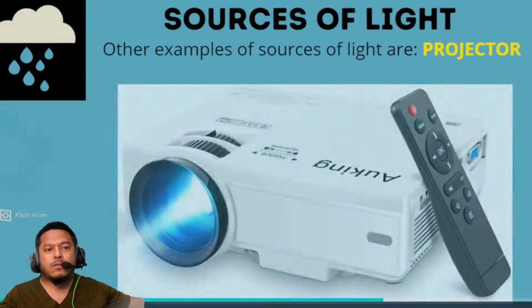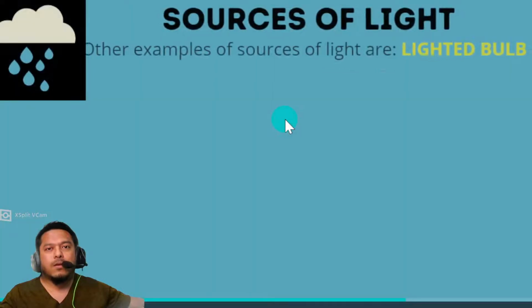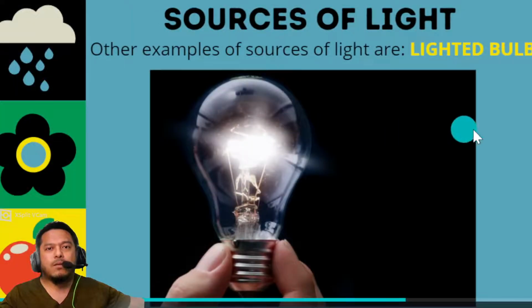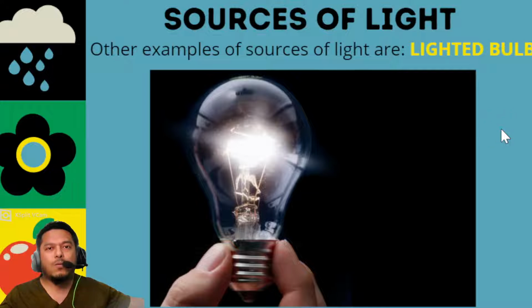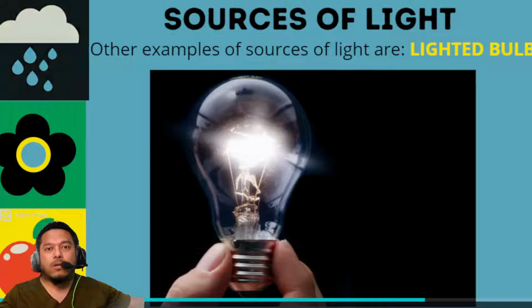Okay, next example will be a light bulb, the bulb that you have at home, whether it's a round bulb or a long bulb or any kind of bulb, as long as it gives out light, it's called a source of light.